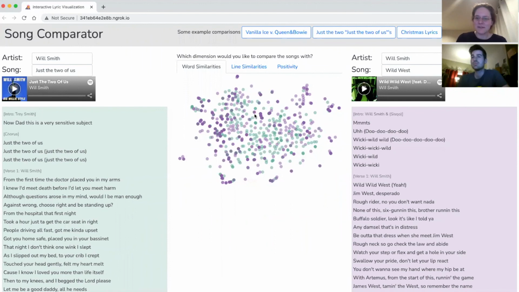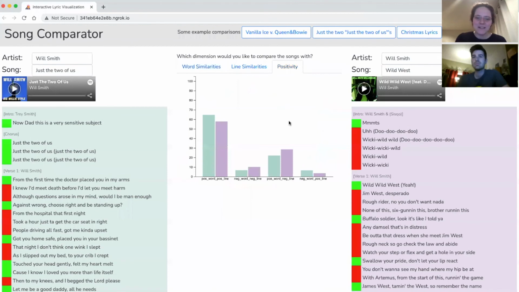And this is the result of searching for one of Will Smith's other songs, Wild West. We can go back over to the positivity and see that there's still quite a few positive words and positive lines for this pairing of songs.